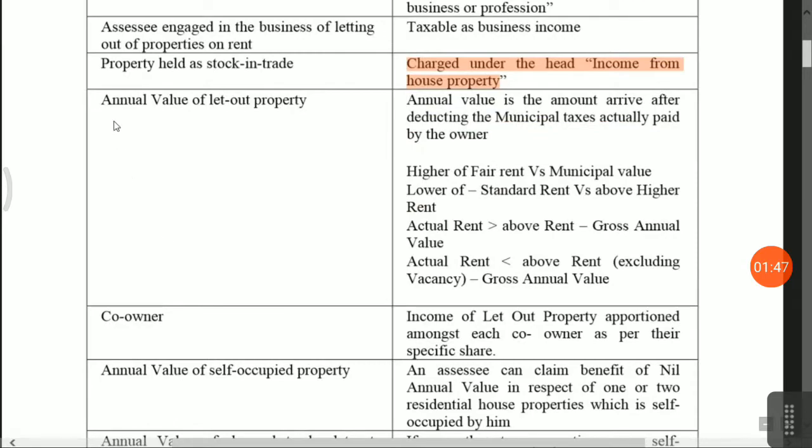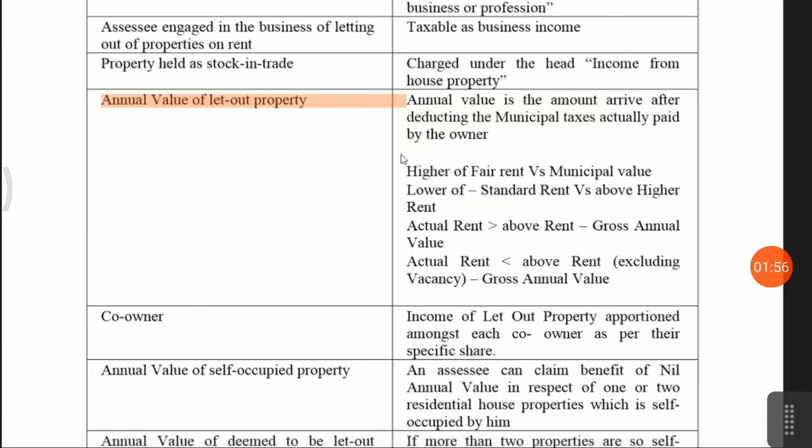Next one, annual value of let out property. How is it calculated? They have given a specific procedure. And why is this annual value of let out property given, friends? Landlords are using different types of techniques. They are showing less rent income in the agreement, that is the amount collected in the form of cheque, and the balance portion they are collecting in cash. To avoid this practice, government has introduced annual value of let out property, meaning how much rent is eligible for that property. They have given formulas also. Based on the formula, annual value of the property will be calculated.